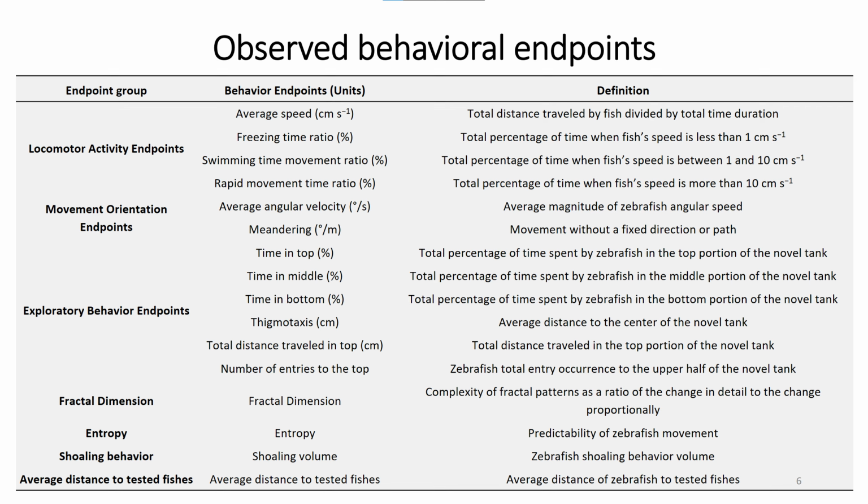rapid movement time ratio. While movement orientation endpoints include average angular velocity and meandering, exploratory behavior endpoints encompass zebrafish vertical preference through time in top, middle, and bottom, the thigmotaxis, total distance traveled in top, and the number of entries